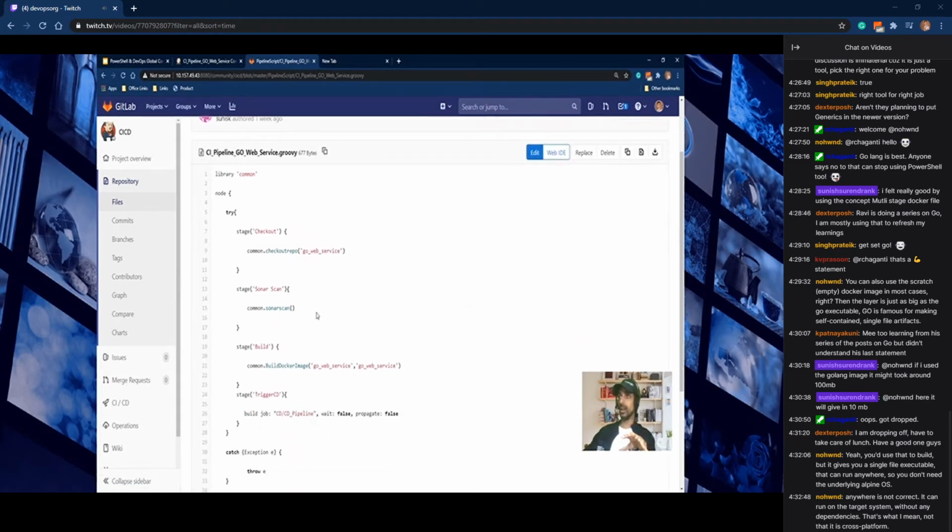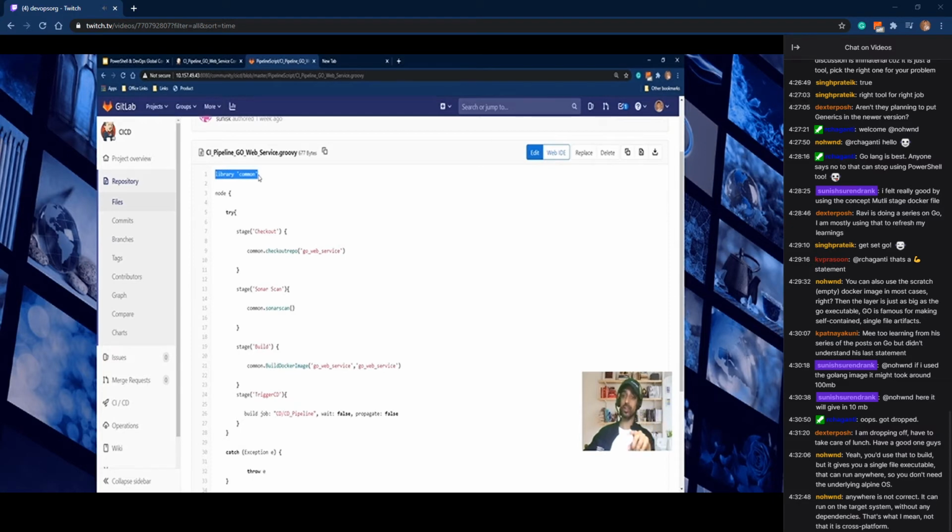So this is the Groovy script. You can see that there is a library command. What this means is Jenkins has one more concept called a shared library. We do not need to repeat code in every pipeline script. The common code can be kept inside a file, and we put it in a folder called vars. Jenkins will understand that this is a common file, and it can be called from other pipeline scripts also.